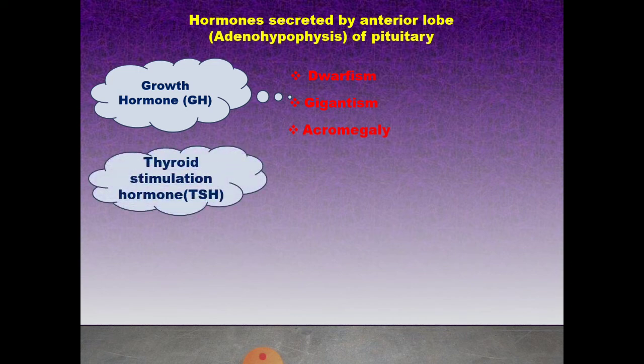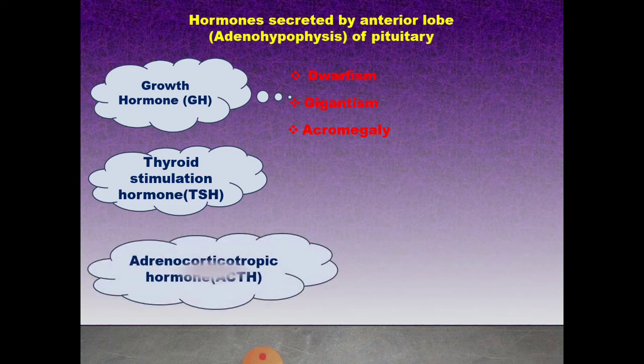Next, thyroid stimulating hormone, TSH. This hormone stimulates the thyroid gland and coordinates its activity and hormone secretion. Next, adrenocorticotropic hormone, ACTH. This hormone stimulates the adrenal gland for production of hormones. It also influences protein synthesis in the adrenal cortex.